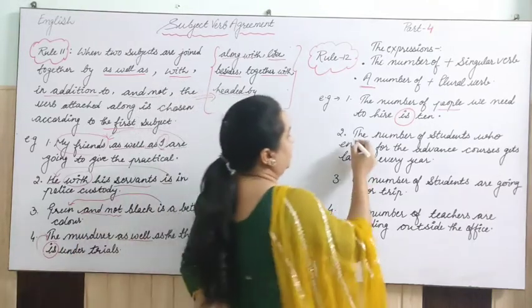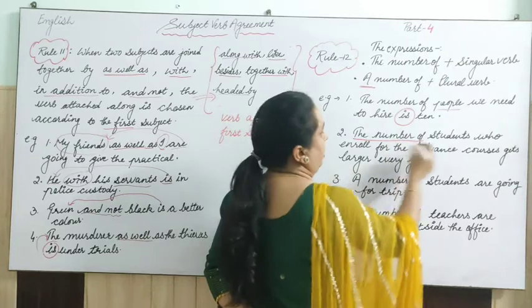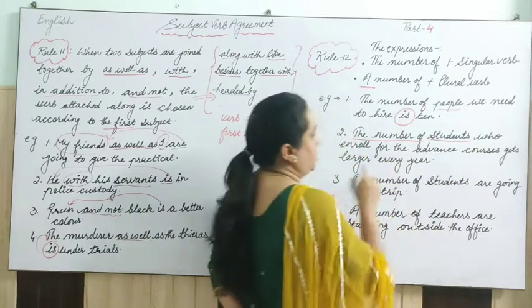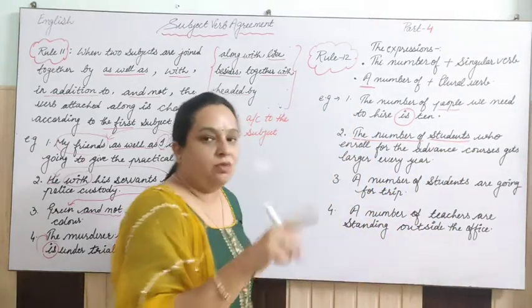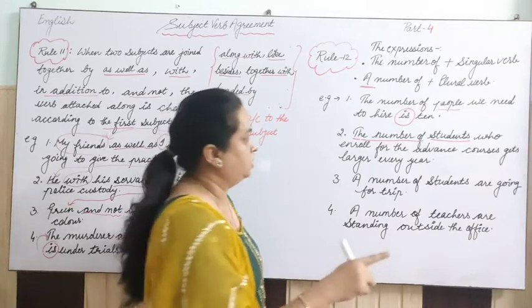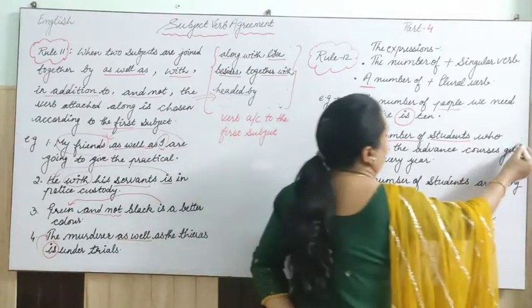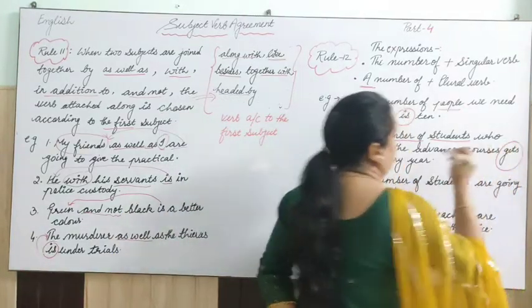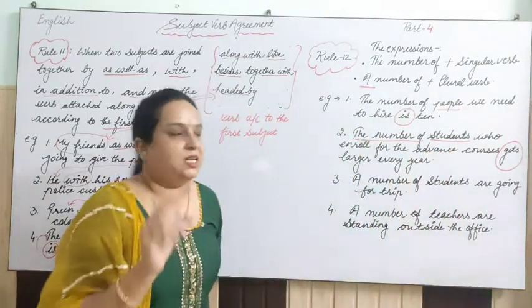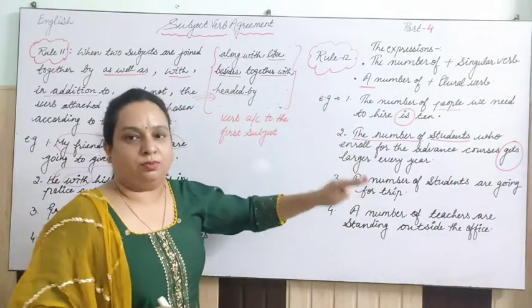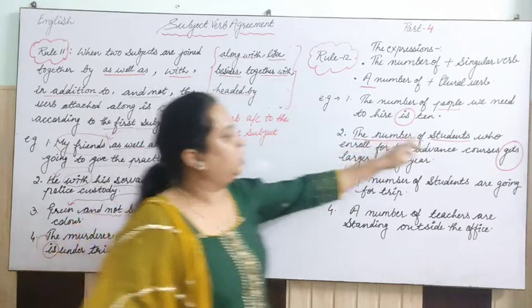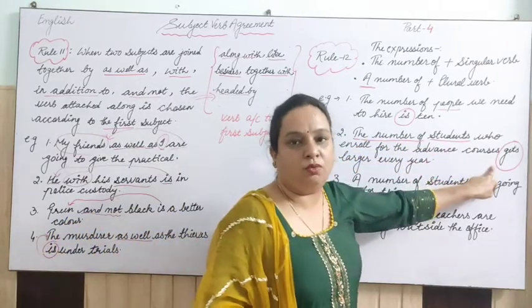So once again here it is the number of, and after that a plural subject. Now we have to check the verb, singular once again. So which is the verb here? The verb we are using here is gets, right? So gets is verb plus s or es. So the number of plus singular verb.